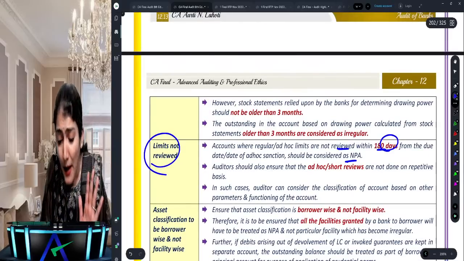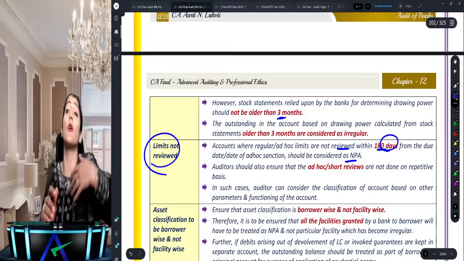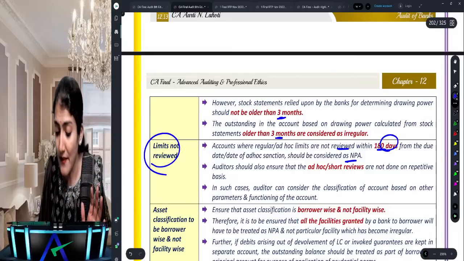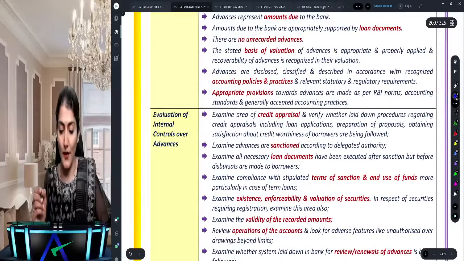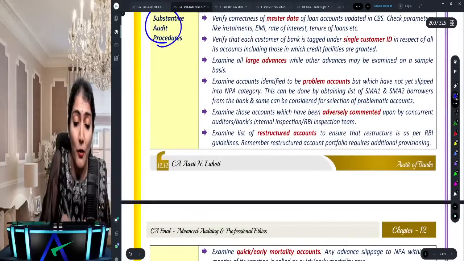And stock statement up to 3 months, okay. It should not be older than 3 months. So older than 3 months will be considered as irregular. Okay, wonderful.